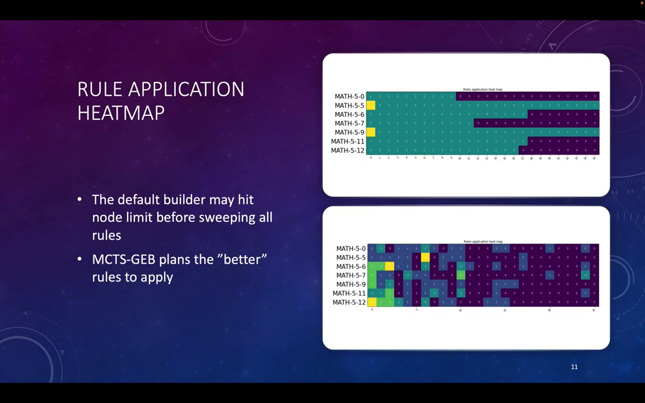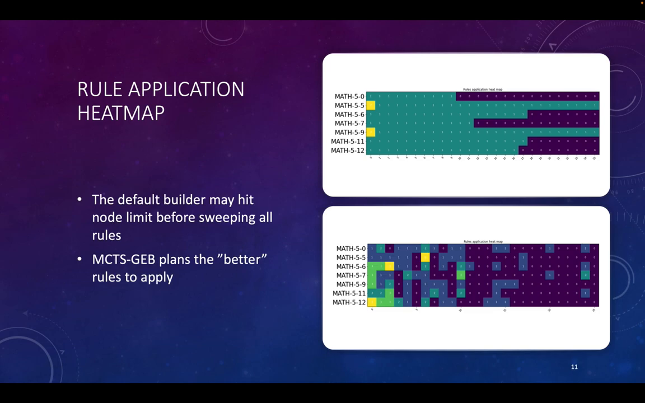We present the rule application heat map. The upper image is from the egg library, the lower one is from MCTS-GEB. As we can see from the egg heat map, equality saturation simply applies each rewrite rule to build the e-graph until it hits the node limit. This may give some suboptimal results. As you can see, for some cases, the node limit is hit before it applies all the rewrite rules. This may prevent some optimization opportunities.